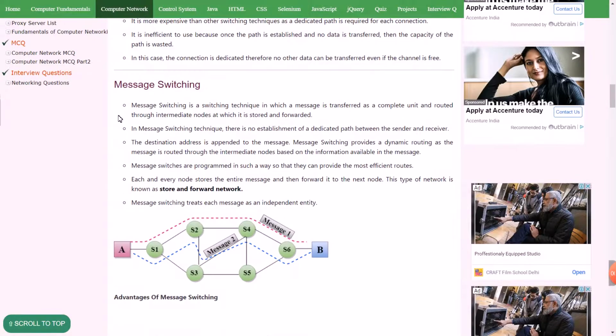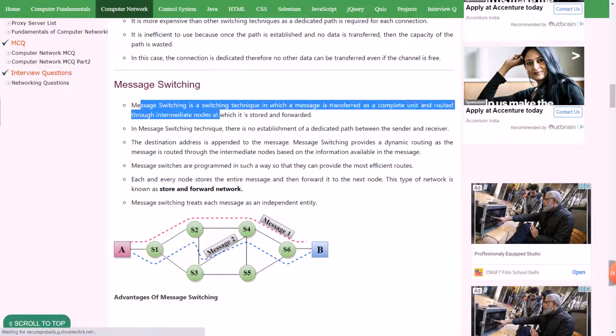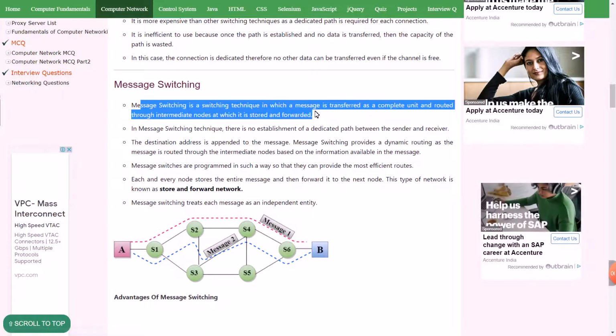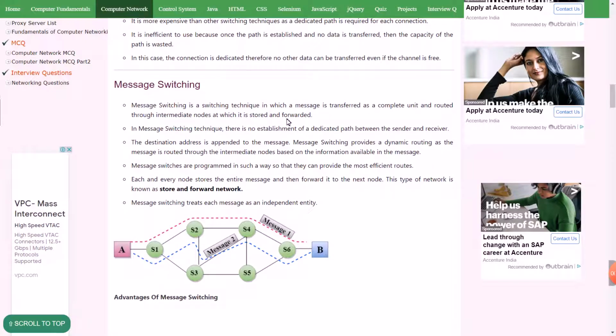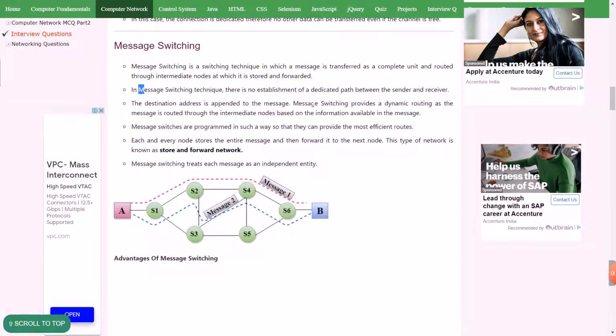Message switching is a switching technique in which a message is transferred as a complete unit and routed through intermediate nodes at which it is stored and forwarded. In the message switching technique, there is no establishment of a dedicated path between the sender and receiver. The destination address is appended to the message. Message switching provides dynamic routing as the message is routed through the intermediate nodes based on the information available in the message.